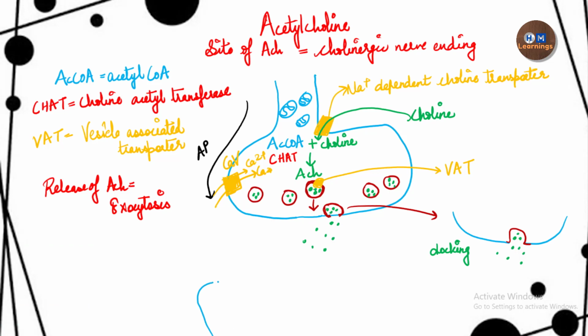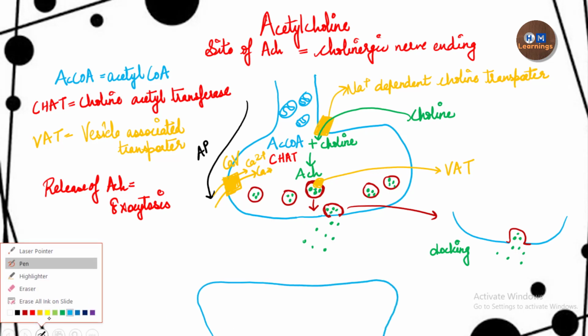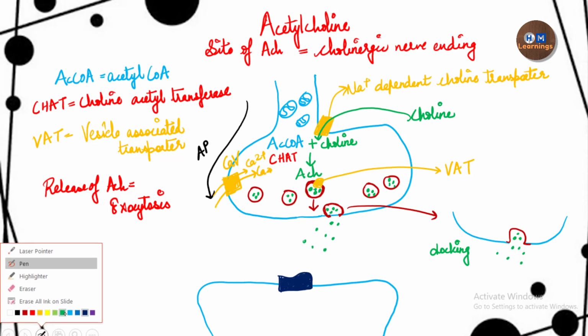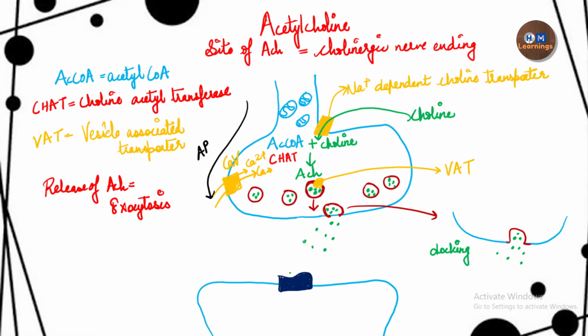So this is a postsynaptic neuron, and this postsynaptic neuron will contain a receptor. Which type of receptor is present on the postsynaptic membrane? I have told you in the previous video, it is a type of ligand gated receptor, or it could be the G protein coupled receptor. Both types of receptor bind to acetylcholine. So this acetylcholine will come and bind to this receptor.